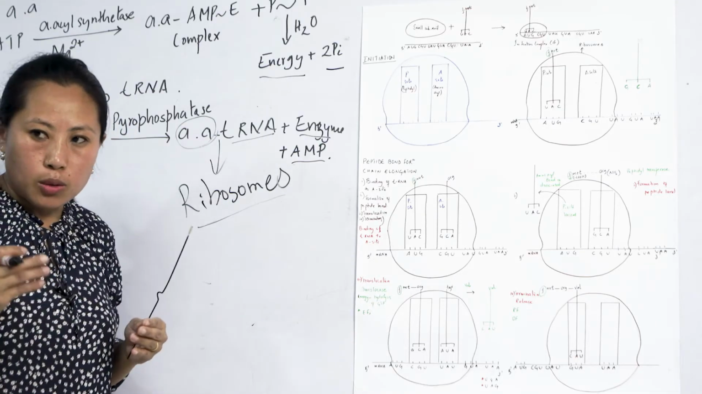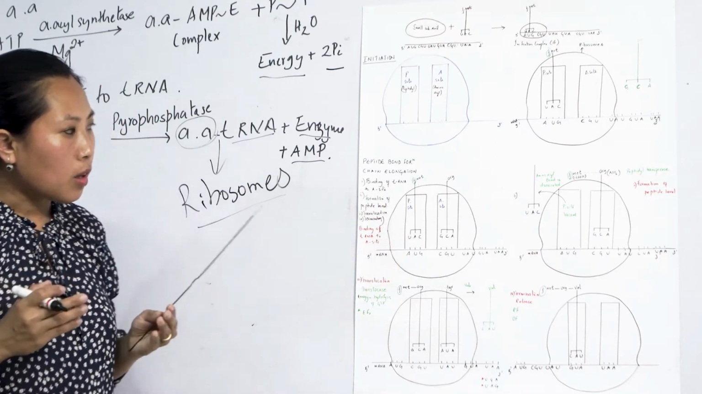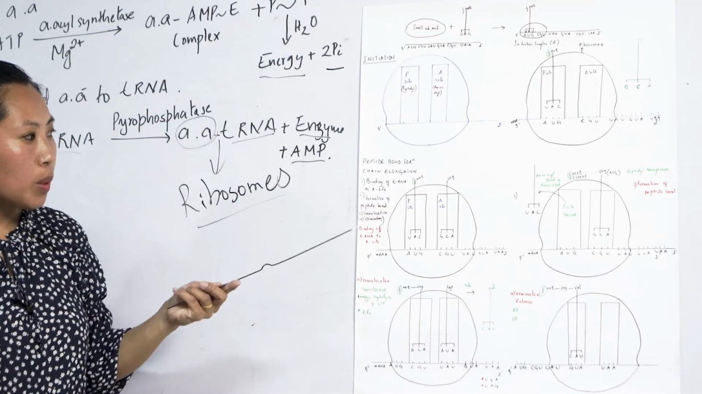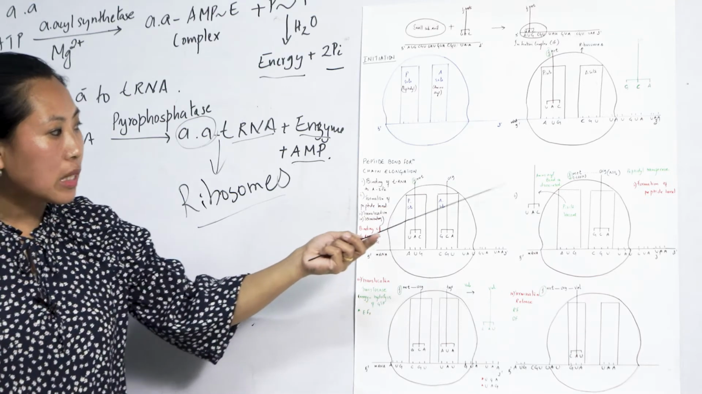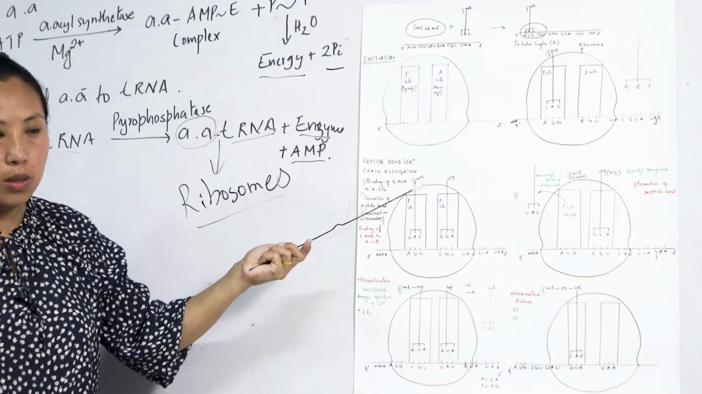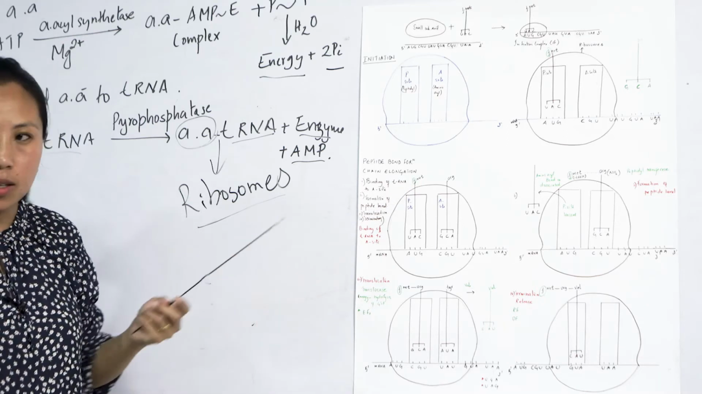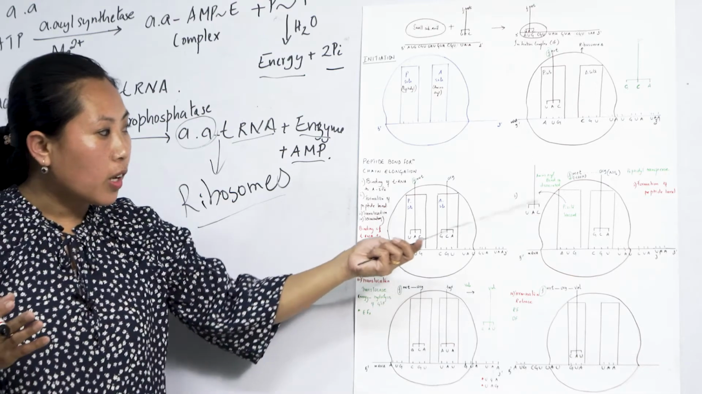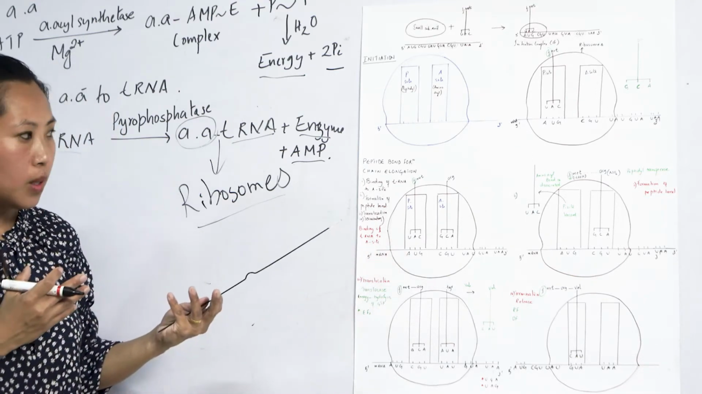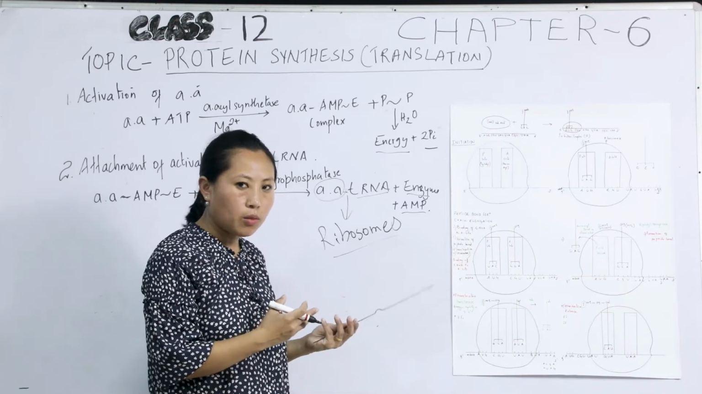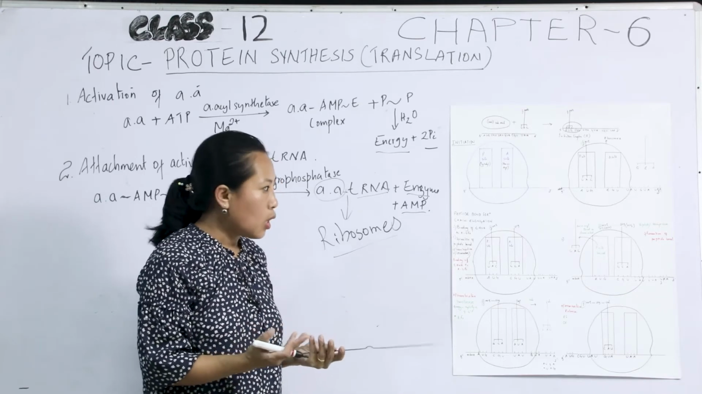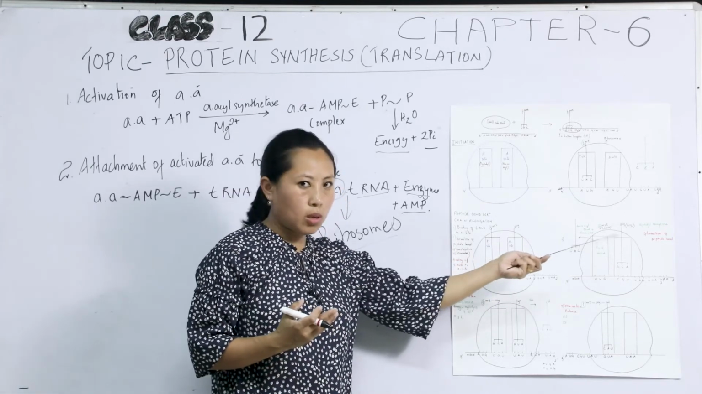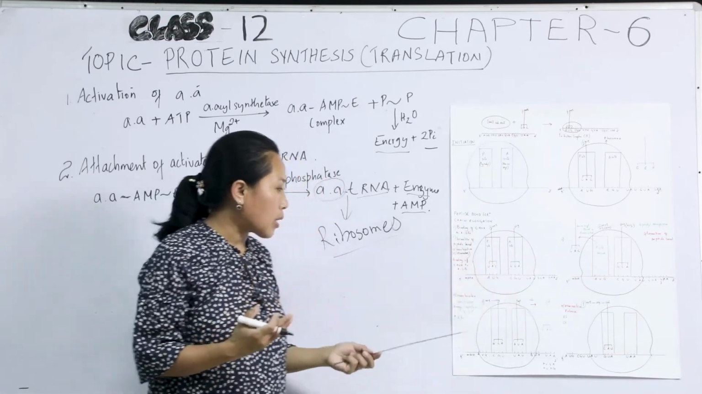As the peptide bond is formed between these two amino acids, the bond between the tRNA and the first methionine is broken. It's broken, and as such, this tRNA is released free into the cytoplasm, again ready to bring a new amino acid. So now the tRNA has two amino acids, the peptide bond is formed, and the next step is translocation.